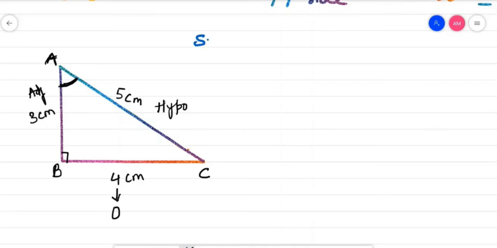Now see, sine angle A. How much is your sine angle A? Opposite side 4 by 5. Your sine angle here is 4 by 5. What is your cos angle? Cos angle is adjacent side by hypotenuse, 3 by 5. Only if you are able to find out these two things, now see, very simply you can complete the other ratios.